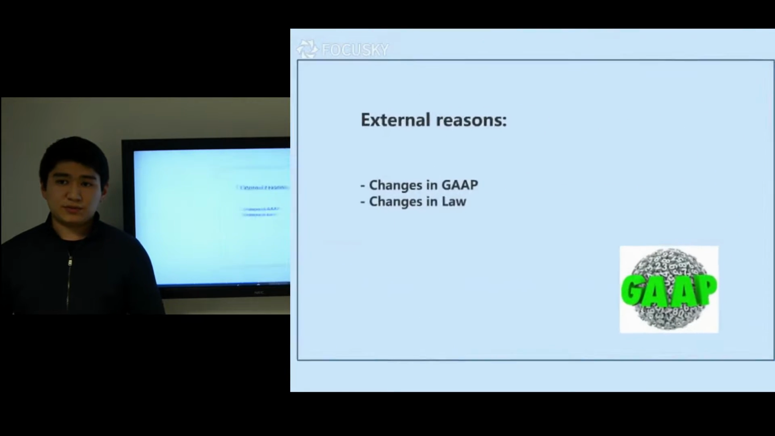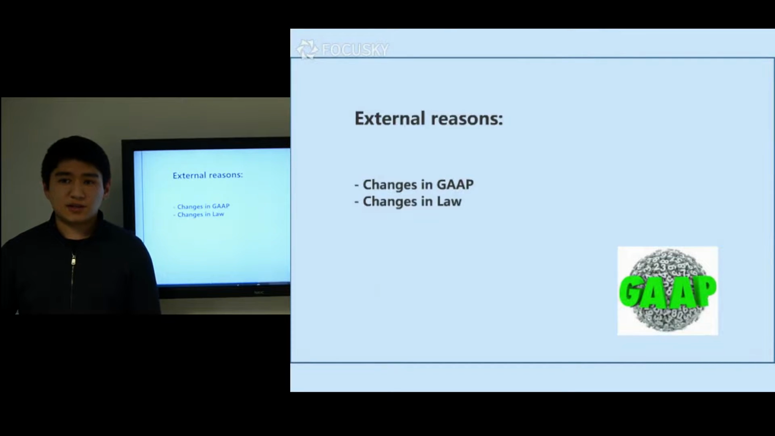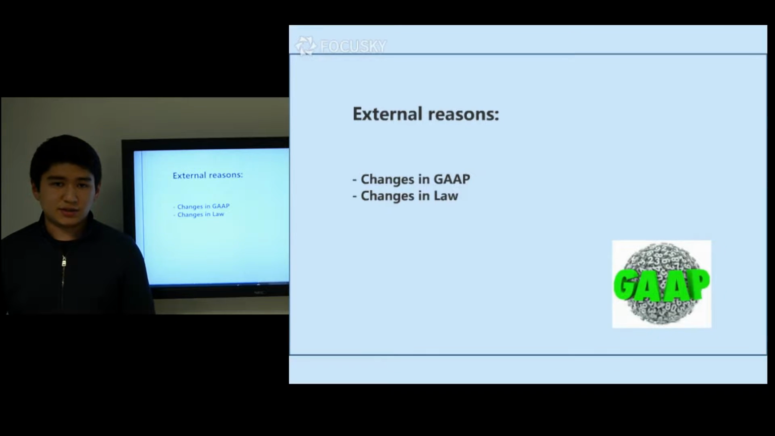Considering the external reasons, a change in generally accepted accounting principles leads to restatement of the company's statements, especially earnings. For example, if a company was asked to switch from a first-in, first-out costing policy to last-in, first-out, the inventory valuation on the prior year comparative statements would also be restated to follow the new policy. Similarly, for a change in law, if the government changed the law, for instance higher tax rates, companies are required to restate their earnings as well.